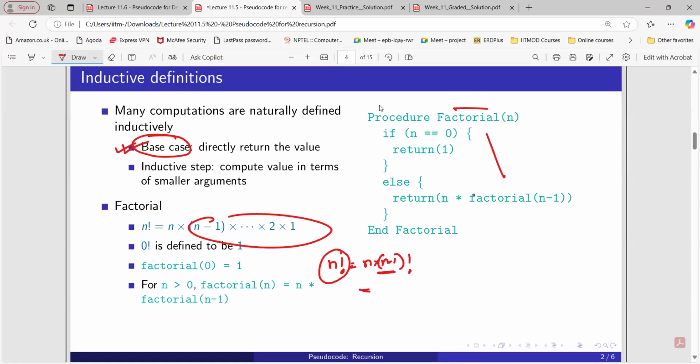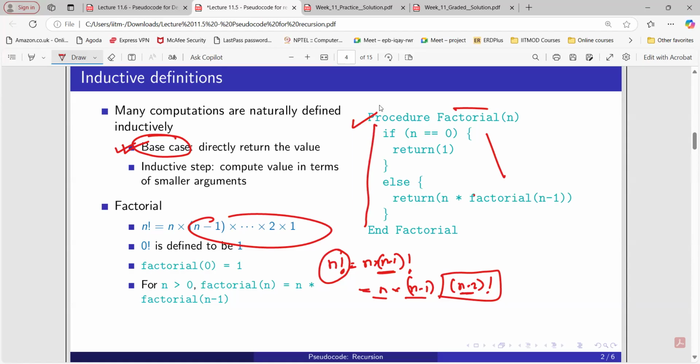Similarly, n minus 2 factorial. It's just the input that changed: previously n, now n minus 1, now n minus 2, but the process remains the same. For such cases, we can use recursion.